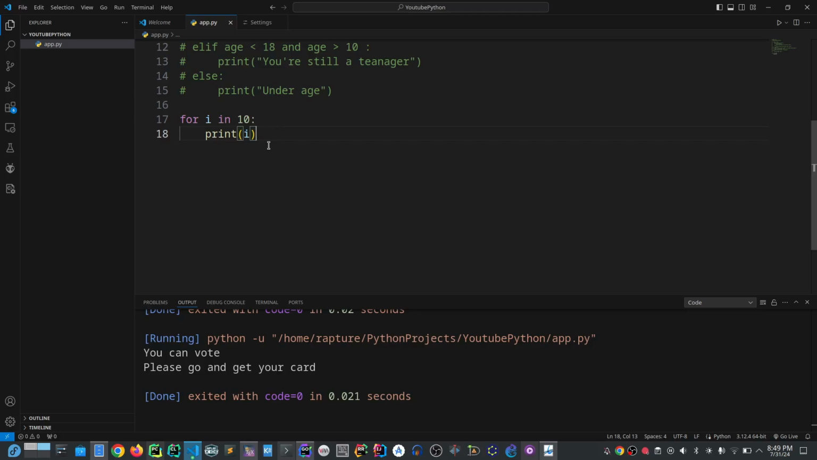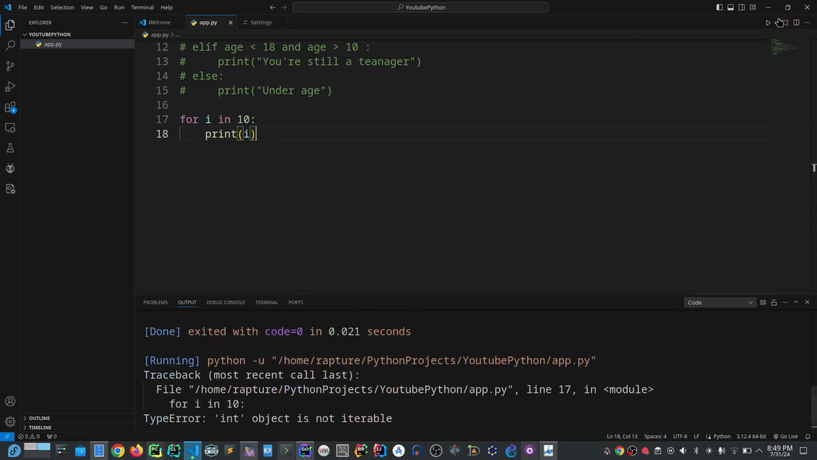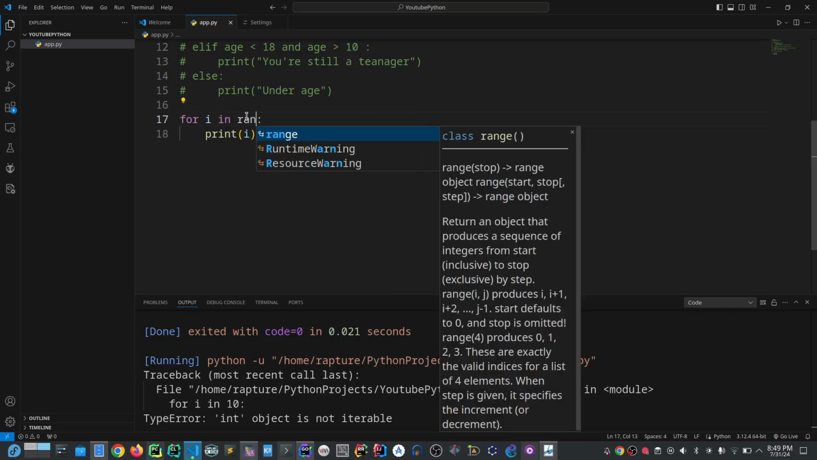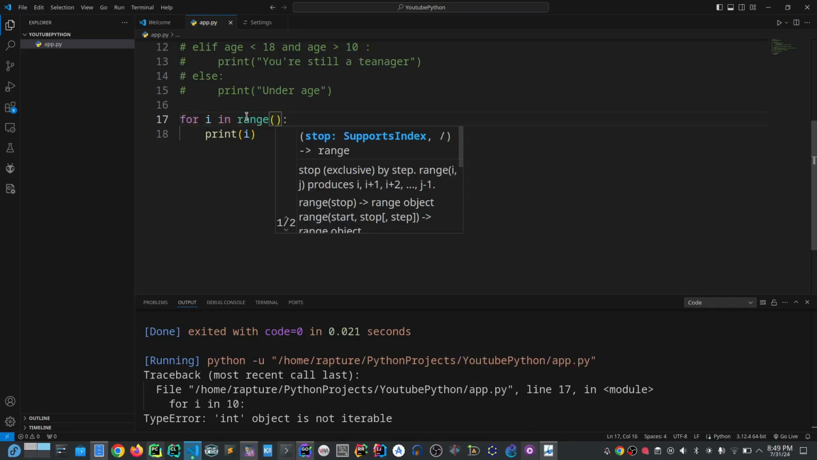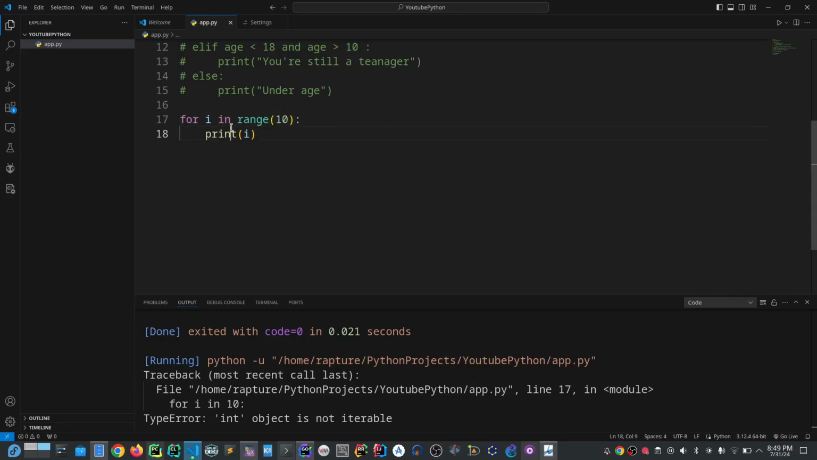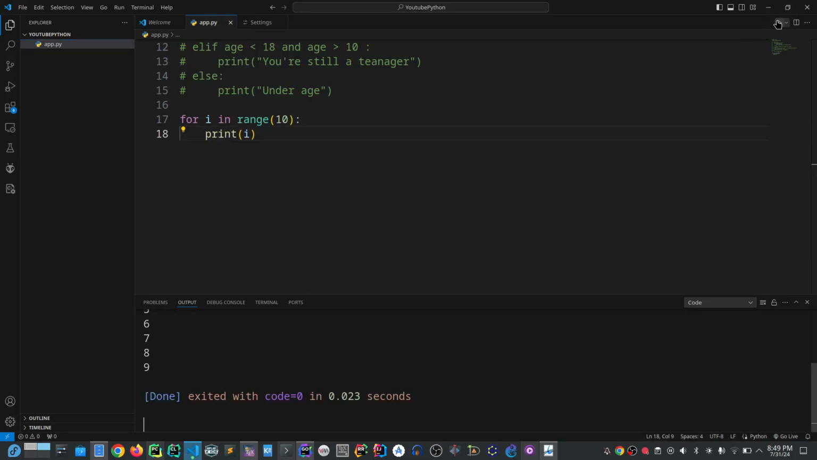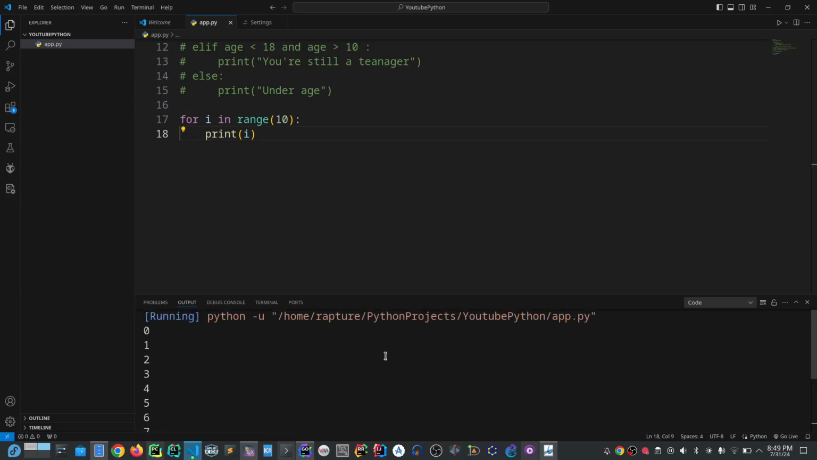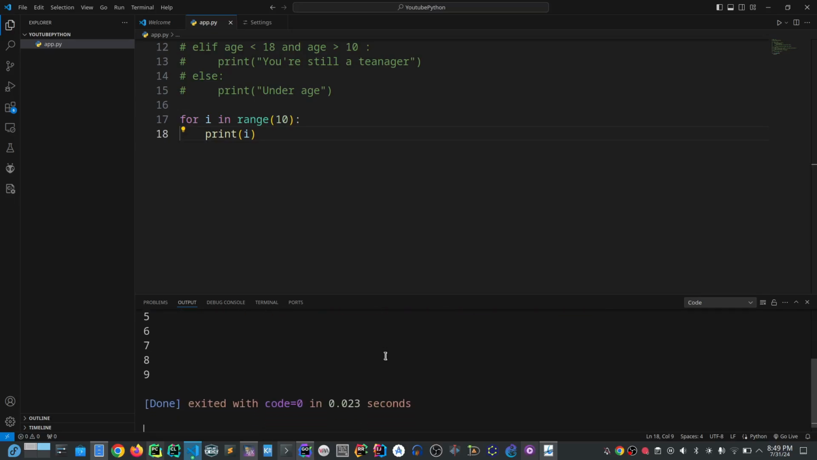The range is a function that enables us to iterate from the beginning of the specified item. So if we print it this way now, we're going to see we have an error. It says the integer object is not iterable. We cannot iterate over only an integer. That is why we need range of 10. So we clear it this way, and see, it's showing 0, 1, 2, 3, 4, up to 9.